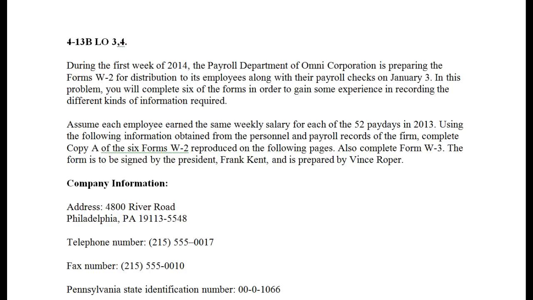Using the following information obtained from the personnel and payroll records of the firm, complete copy A of the 6 forms W-2 reproduced on the following pages. Also complete the form W-3, which is basically the cover sheet that goes in for your W-2. The form is to be signed by the President, Frank Kent, and is prepared by Vince Roper.